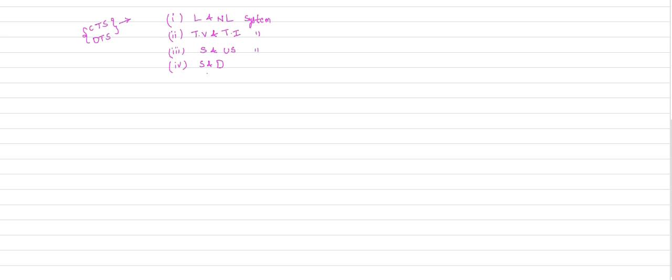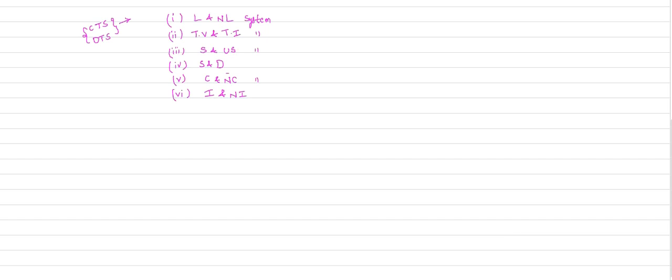S stands for static, D stands for dynamic systems. Next one is causal and non-causal systems. Next one is invertible and non-invertible systems. These are the classifications of the systems.